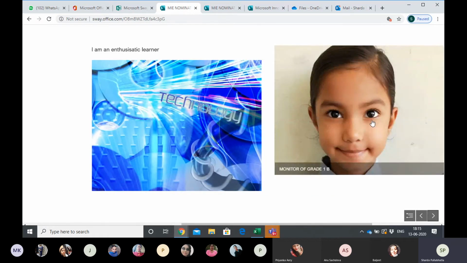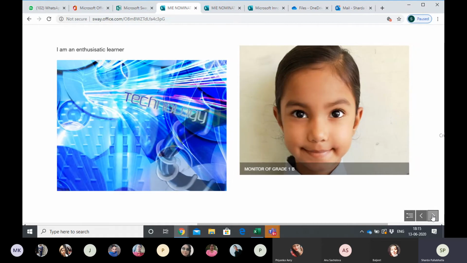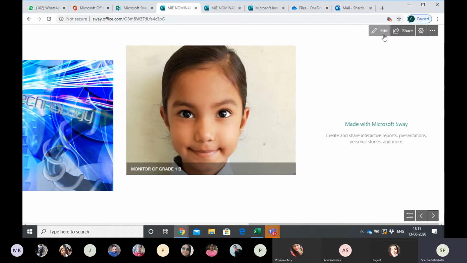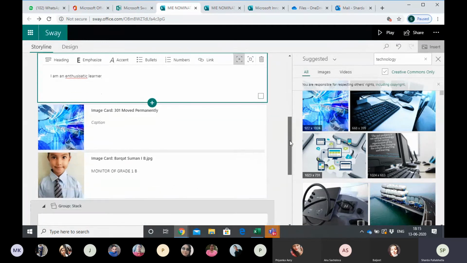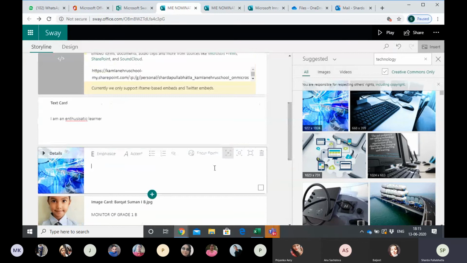The child's image is there. Here we had taken the image card and on the image we had written this heading, monitor of grade 1B. So उसके image पर this name or the wordings that we have written is appearing. Again you click on edit. It will again give you an option to add. So this is our option, this is our prerogative how we are going and doing.